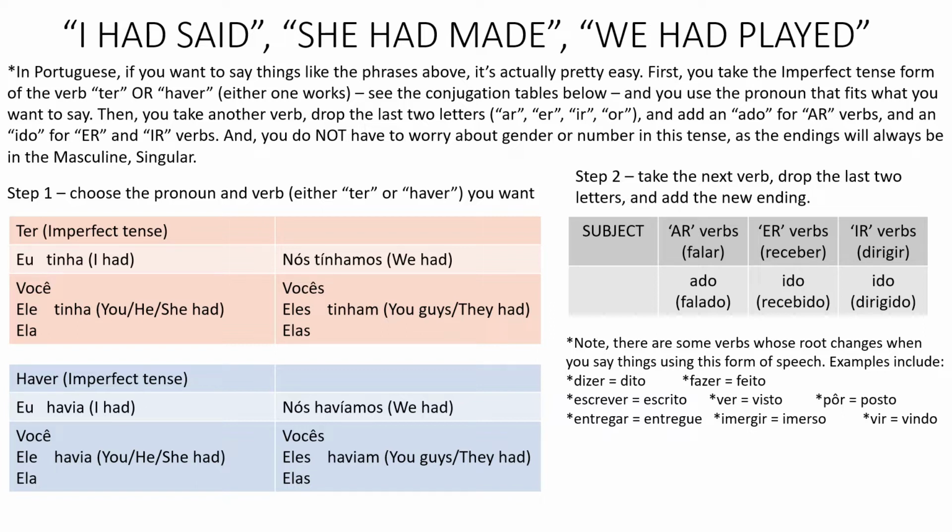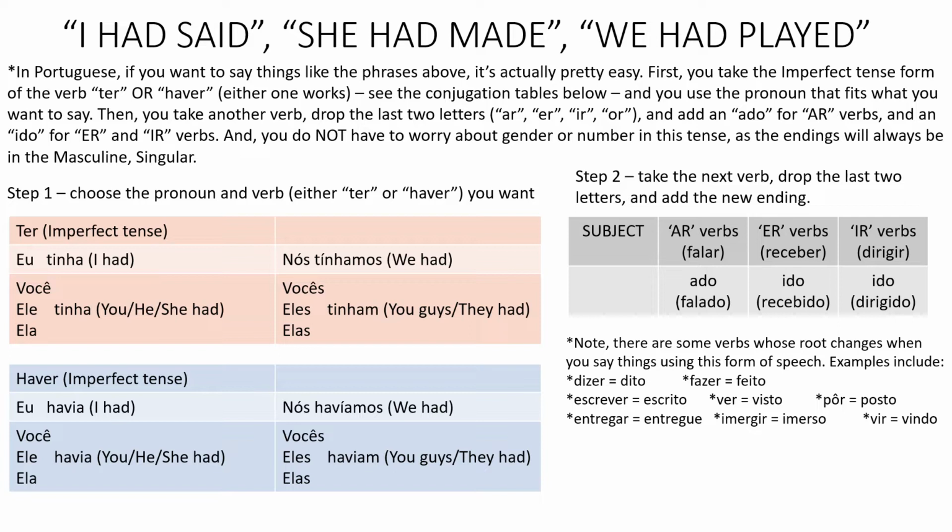And you do not have to worry about gender or number in this tense. There doesn't have to be gender number agreement, as the endings will always be in the masculine singular form. So it's a two-step process, a little easier than what I went over in the last video, but you'll get this. So here we go. Step one, choose the pronoun and verb, either ter or haver, whichever you want.